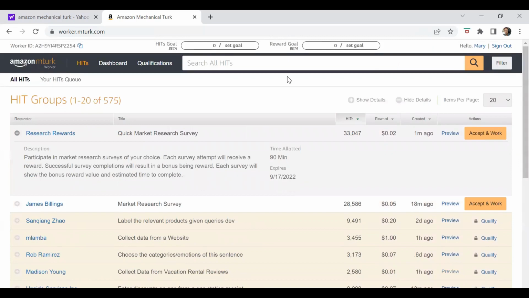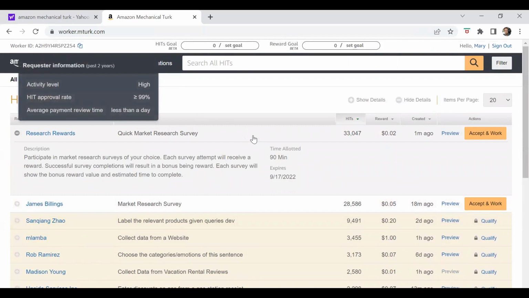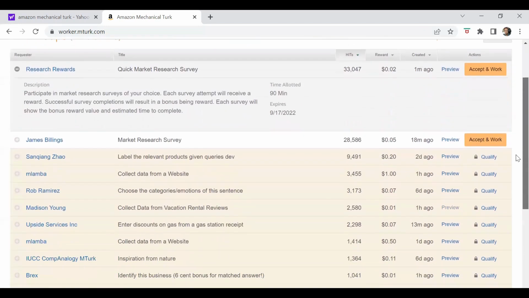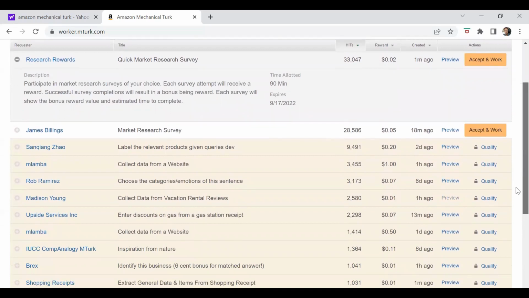So guys, don't say you don't have so many tasks. Once you complete these two small HITs, you can have more HITs. And the more HITs you're able to complete, the more they see you as a trusted member on the platform, and then they can introduce you to bigger tasks.